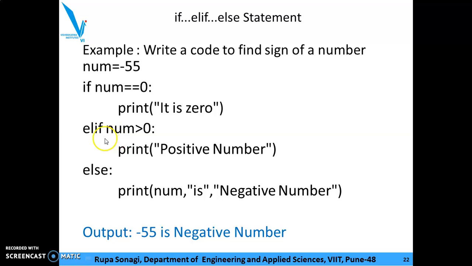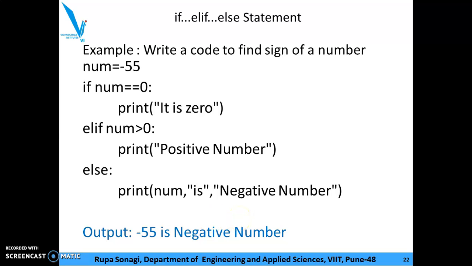Else if num greater than 0, print positive number. Now this condition is also false. So it is not 0, it is not a positive number. So the default condition for false is else: the number is a negative number. So num will be printed as minus 55 and the negative number.